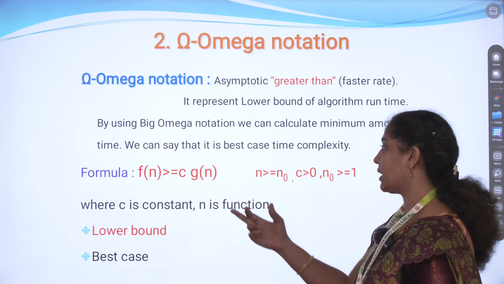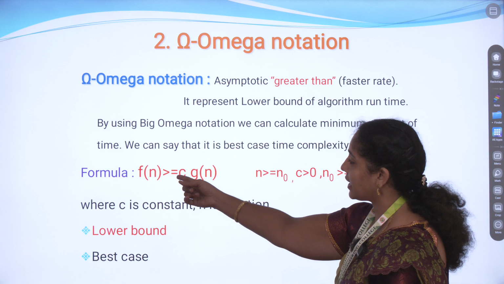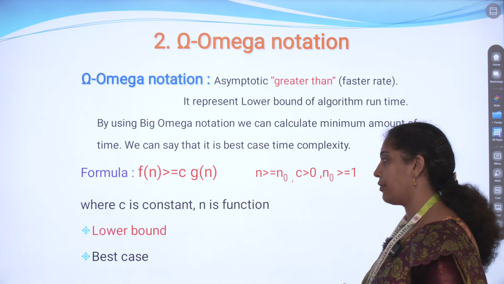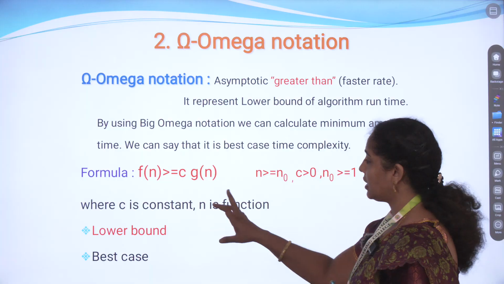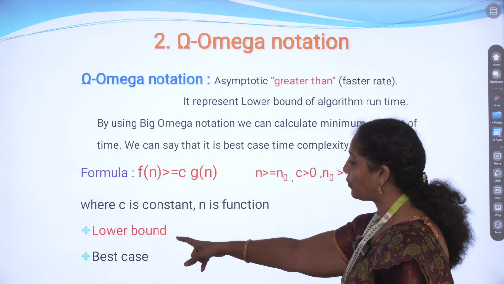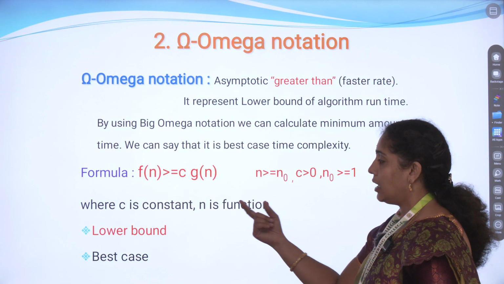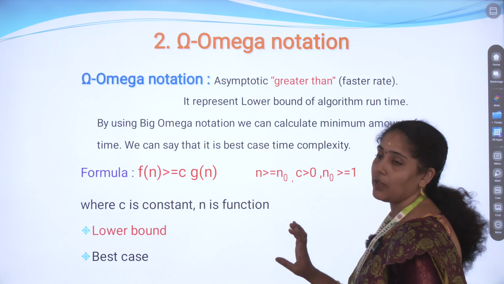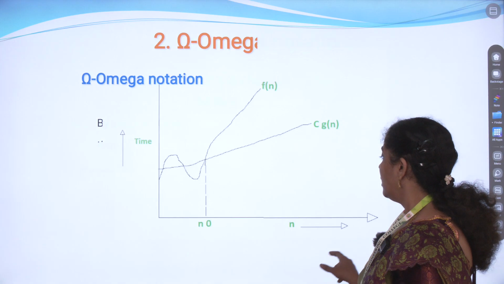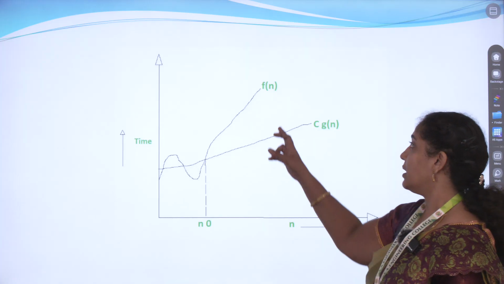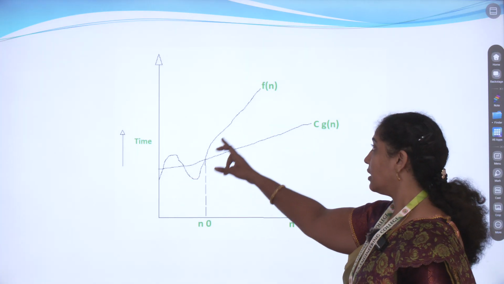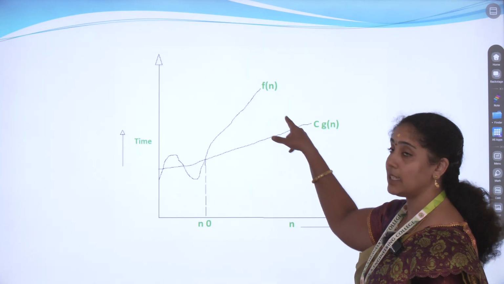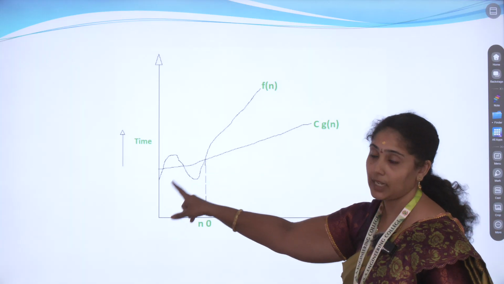So here we take the formula f of n is greater than or equal to c of g of n. Here, as I already told you, c is the constant and n is the function input value. It is the lower bound and it is the very best. In this diagram, f of n is the function, but it will execute in less than a second, that is the lower bound.